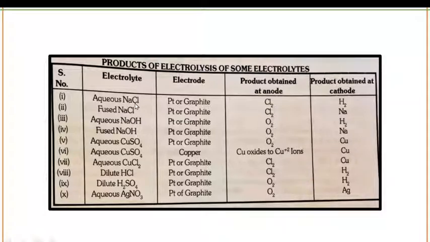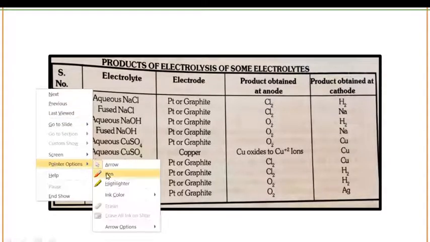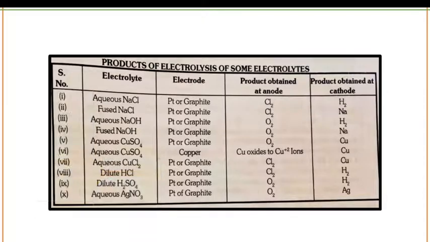The simple answer is, when you do the electrolysis of aqueous NaCl, you will get Cl2 at anode while H2 at cathode. If you do the electrolysis of fused NaCl, you will need electrodes of platinum or graphite, and at anode you will get chlorine gas, while at cathode you will get sodium. This is very important.